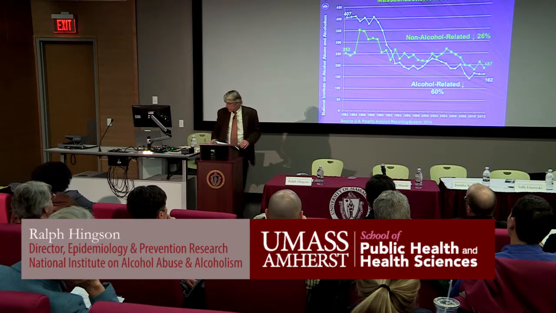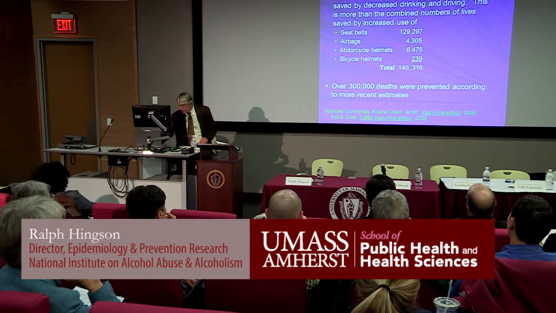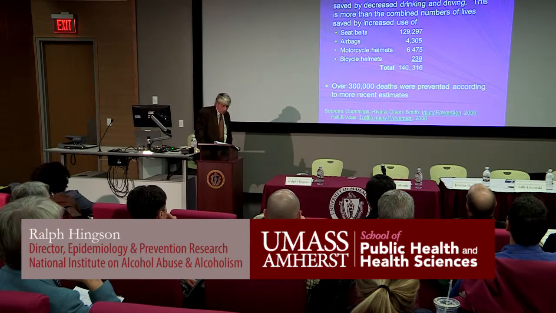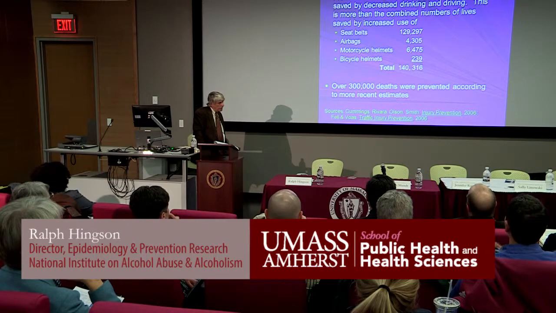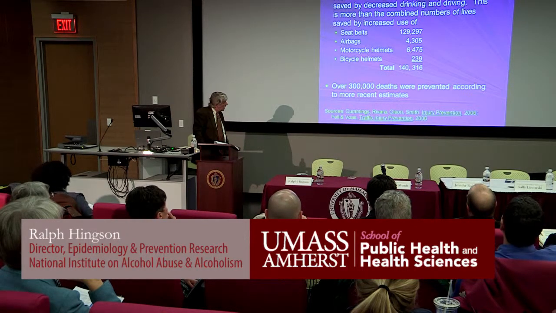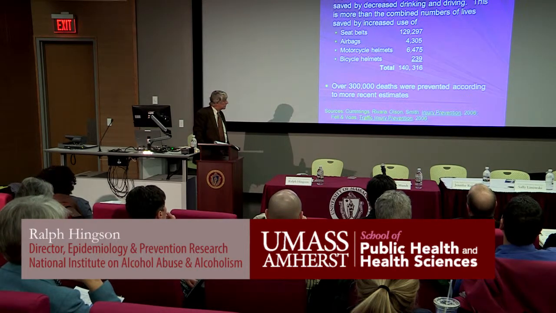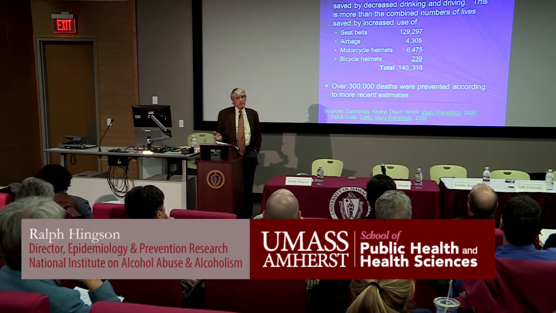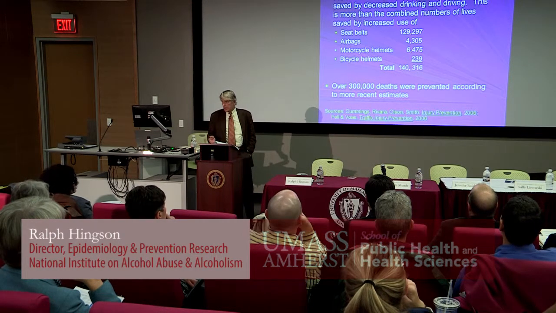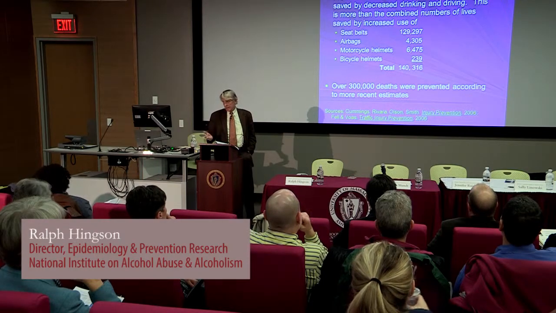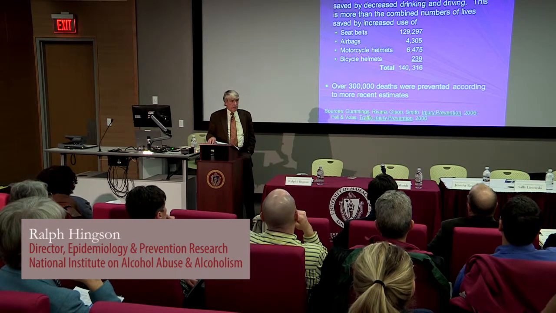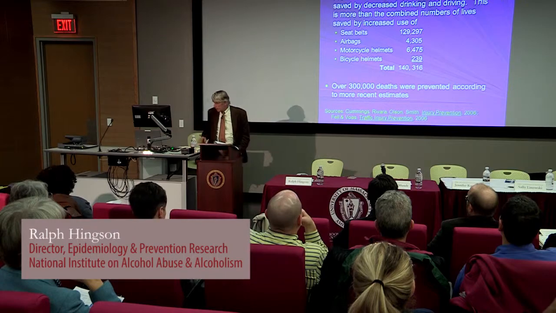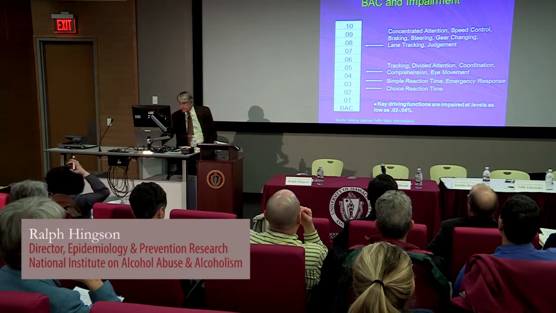What we've learned over the years, there have been over 100 studies, is that we have brought down the total of alcohol-related traffic deaths by over 300,000. That was an estimate back in 2006, so it's probably more by now, which is more than the combined impact of increases in safety belt use, airbags, motorcycle helmets, and bicycle helmets combined. So it's really an American success story that we've been able to achieve those kinds of reductions.